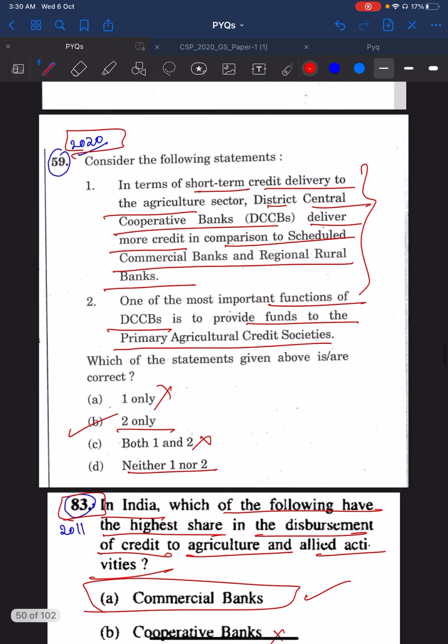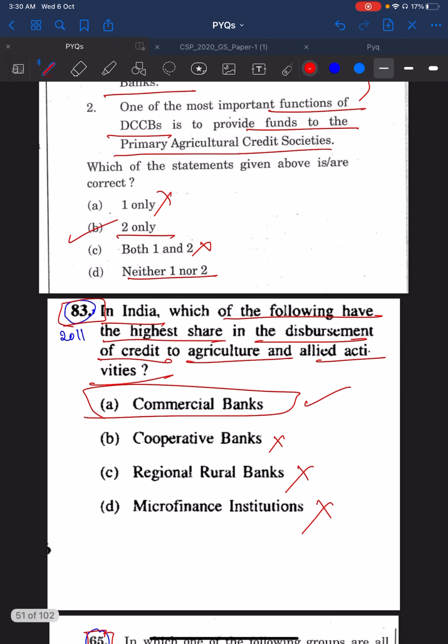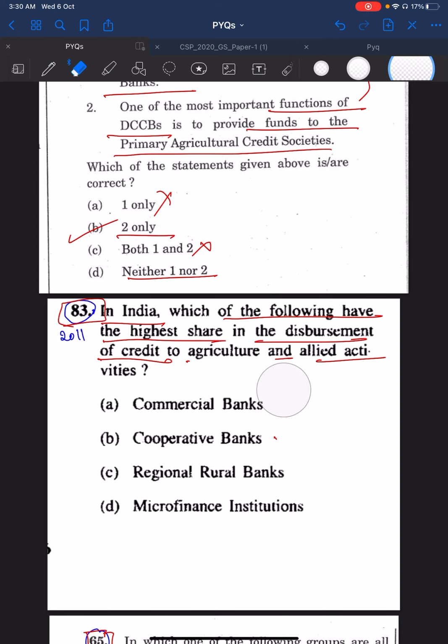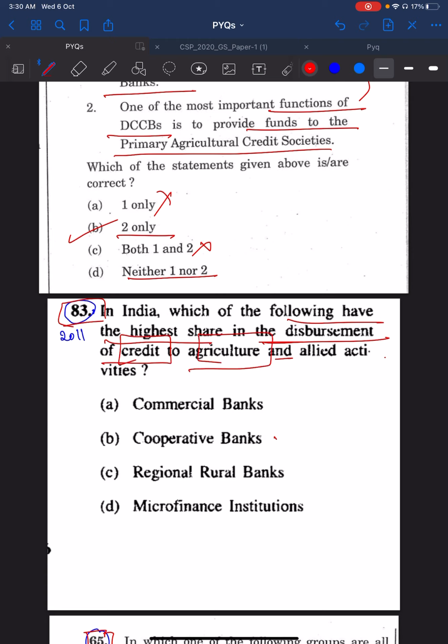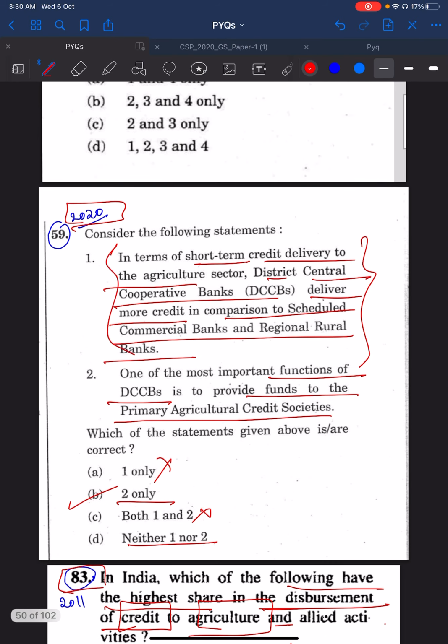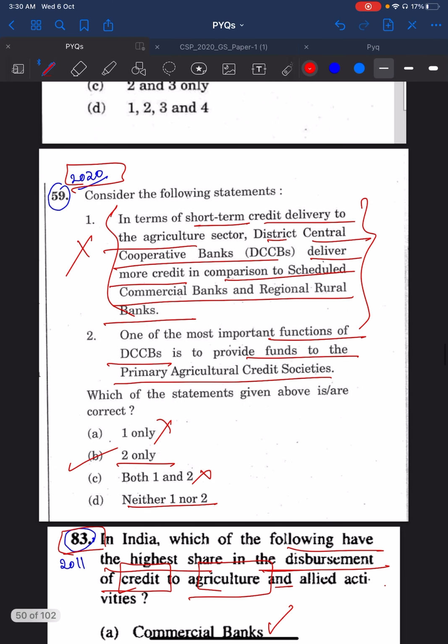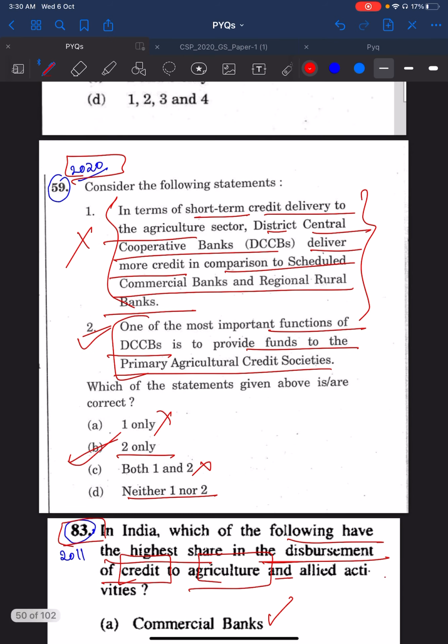But if you have gone through the previous year questions, you would know that in 2011 the 83rd question directly asked which of the following has the highest share in the disbursement of credit to agriculture. The answer there is commercial banks. It is not regional rural banks, not cooperative banks, not microfinance institutions. The same thing was lifted and asked in 2020 in a different way. This is a wrong statement. If that is a wrong statement and you read the second statement, this is an okay statement, then you take the okay statement. The answer is 2 only.